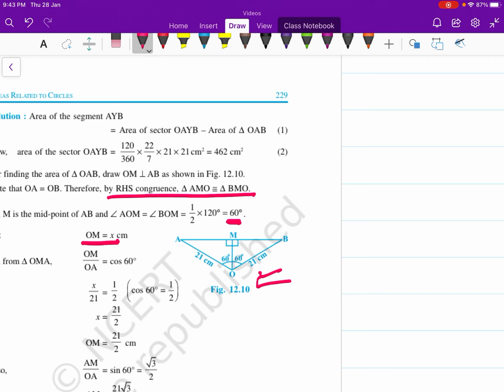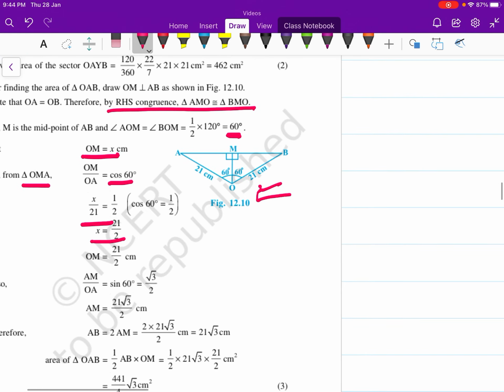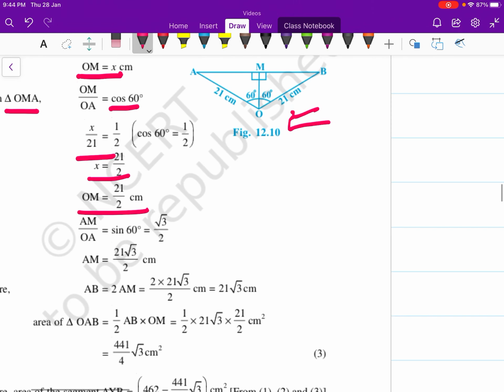So, in triangle OMA, OM upon OA is equal to cos 60, that is adjacent upon hypotenuse. Applying the values, we get x upon 21 is equal to 1 by 2. So, x is equal to 21 by 2. So, AM upon OA is equal to sin 60 is equal to root 3 by 2. So, AM we get 21 root 3 by 2 centimeter.